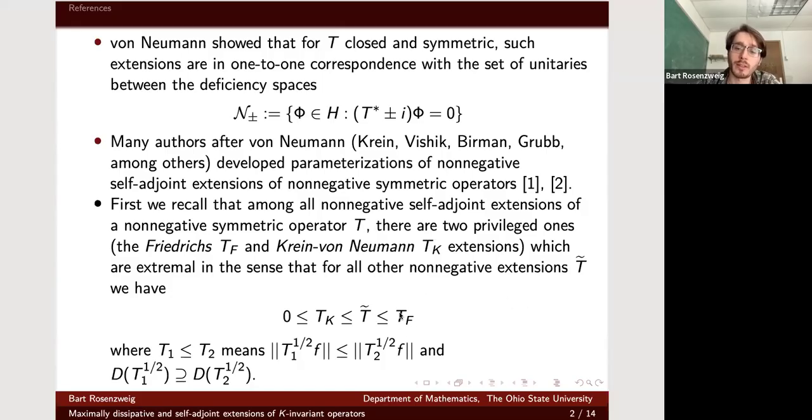If this is a differential operator, we tend to think of the Friedrichs extension as the extension that imposes Dirichlet boundary conditions, and Krein-von Neumann as Neumann boundary conditions. But that's of course not always true, as we'll see. The partial ordering is the one that comes from quadratic forms.